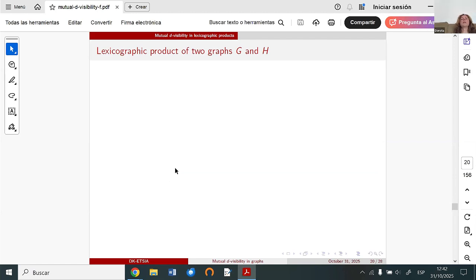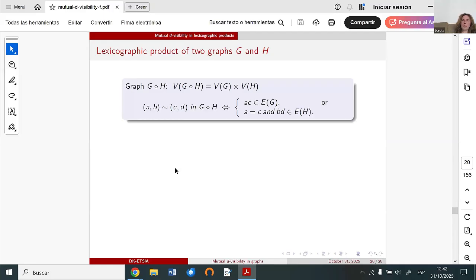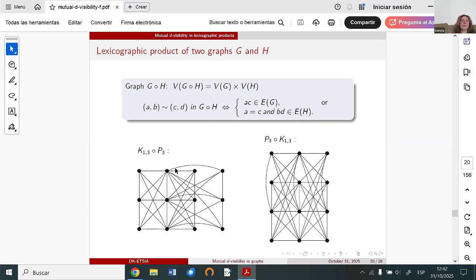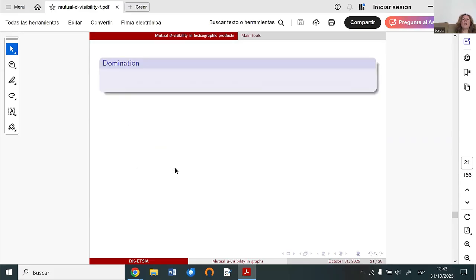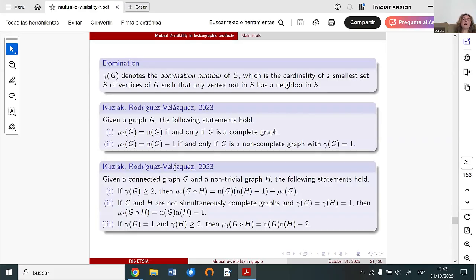We also worked with the lexicographic product, and we obtained some results for this kind of graphs, some exact values. Here I recall the definition of the lexicographic product. To work with this product and to try to look for the mutual d-visibility number for it, we need some other results related to the total mutual visibility number.